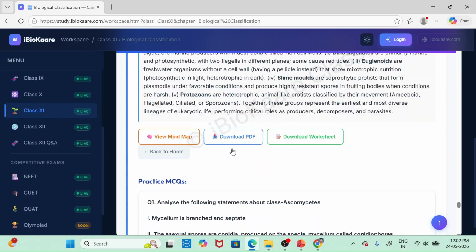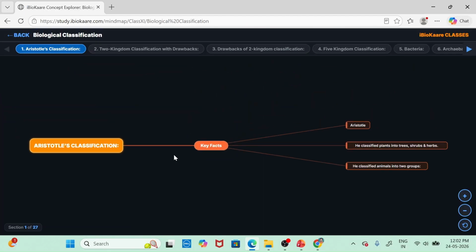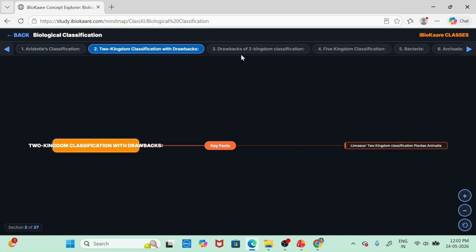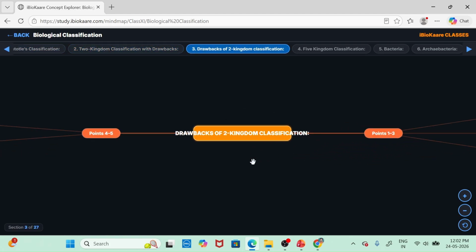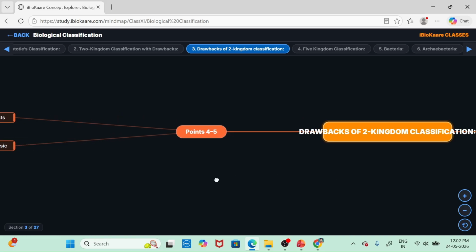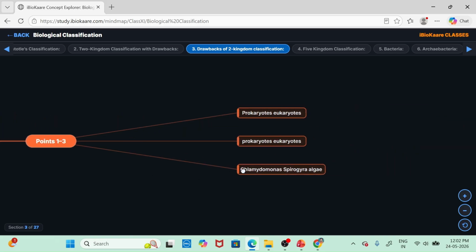You can go for the mind maps easily. Mind maps are present for each and every chapter. You can easily go through them, and see the points wise. You can download the mind maps whenever you want.